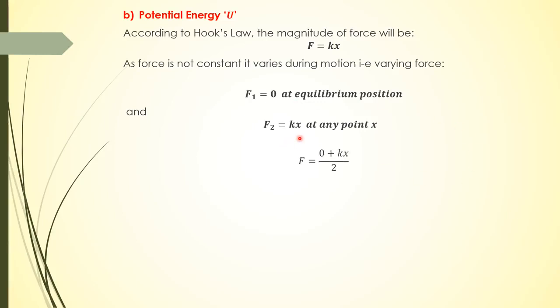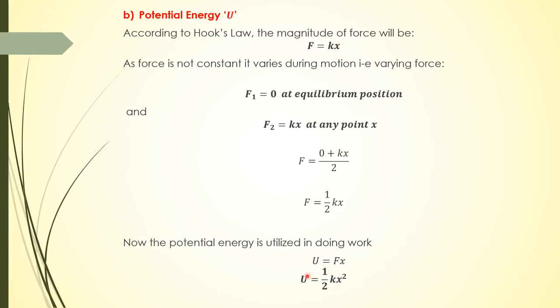So the average force will be 0 plus kx upon 2, or half kx, and the potential energy is utilized in doing work. So potential energy is equal to Fx. So potential energy is equal to half kx square. Now at equilibrium position x is 0, so put the value of x as 0. It is half k into 0 square, which is 0. So potential energy is 0, which is minimum. So potential energy at equilibrium position is 0.